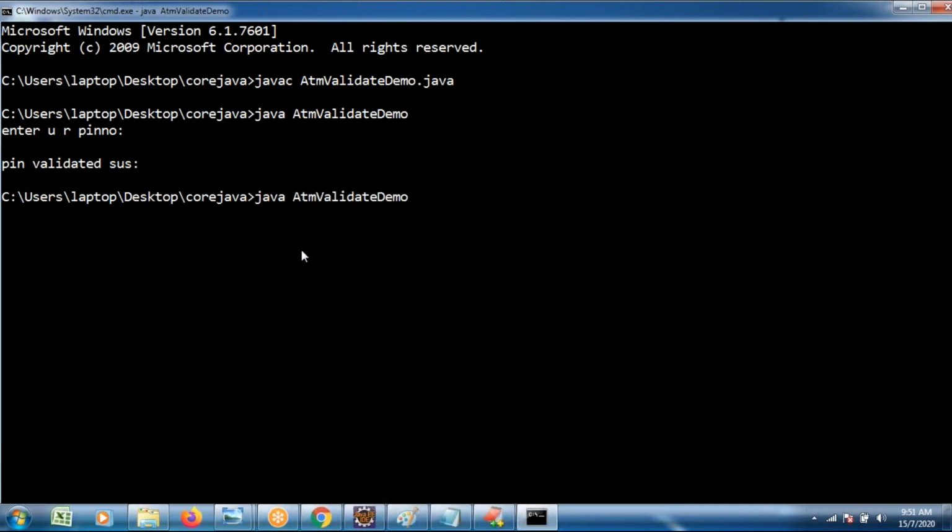But suppose I try to check it. I'm entering a wrong pin number. In this case, no output is going to be obtained.